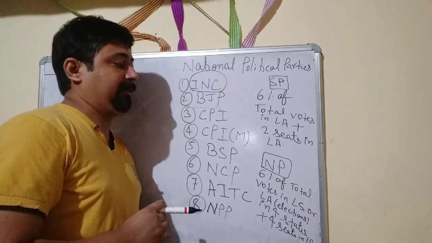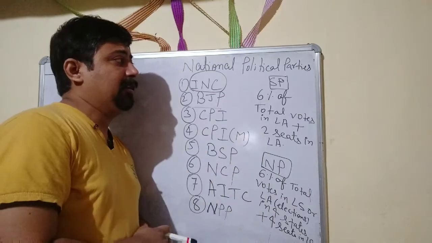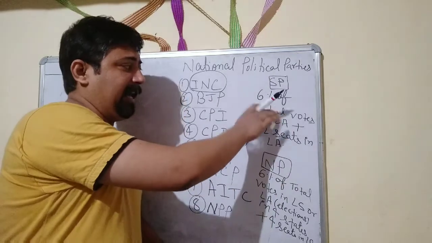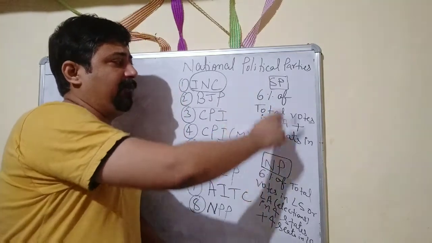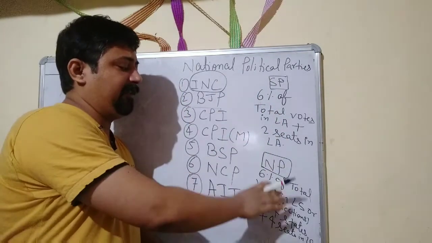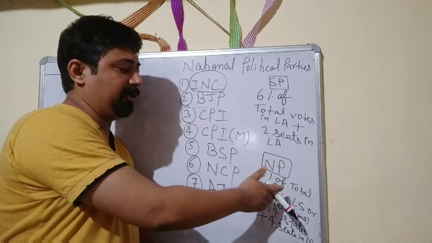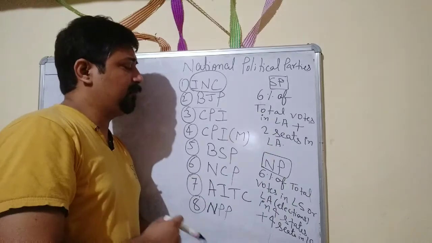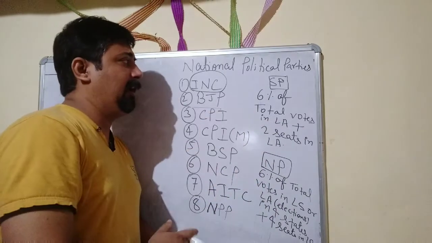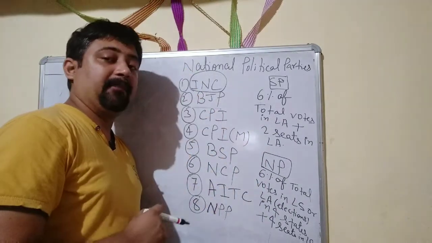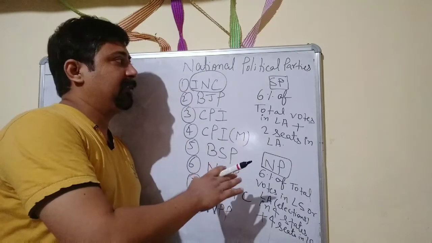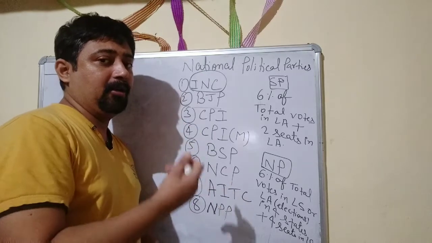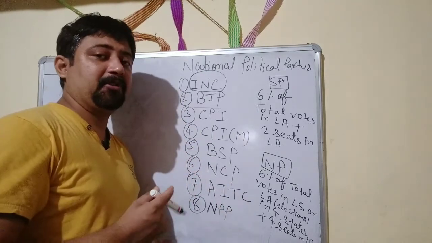So, if the political party fulfills this criteria also, that political party can be termed a national political party. We have to understand that if any political party fulfills the first criteria, it will be termed a state political party. If it fulfills the second criteria mentioned here, it will be termed a national political party. So here we discussed the different criteria, and today we have 8 national political parties. We saw that political parties can be recognized as a state party or national party by the Election Commission of India.